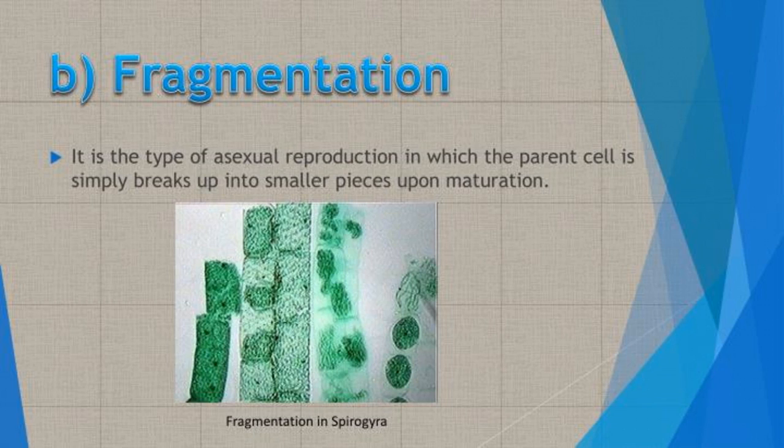For example, the green filamentous algae Spirogyra may break into small fragments, that is pieces, and each fragment may grow into a new plant. Fragmentation is the method of reproduction in many filamentous algae, mycelial fungi, and thalloid bryophytes.